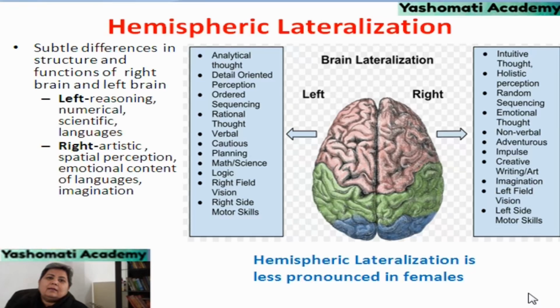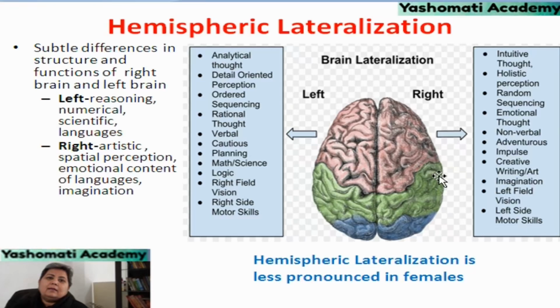But it is also seen that if one side of the brain is damaged, then the other side can take over the functioning of special behaviors and cognitive skills, which were previously thought to be located in the other part. There are subtle differences in structure and functions of the right brain and left brain.